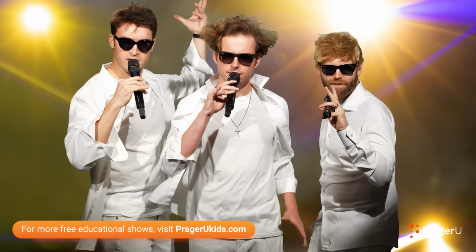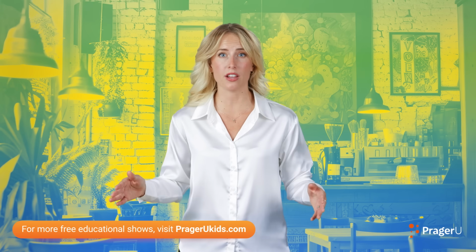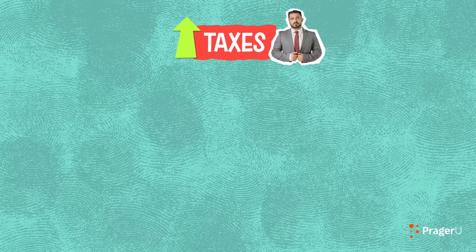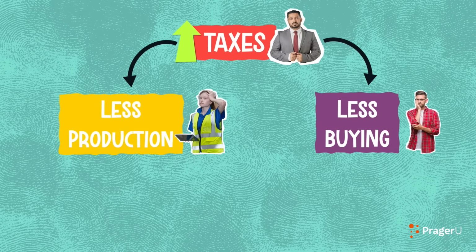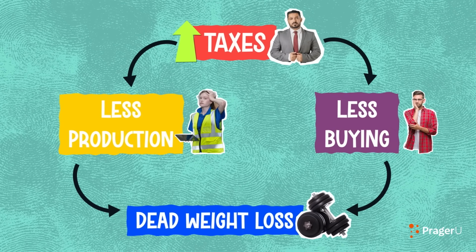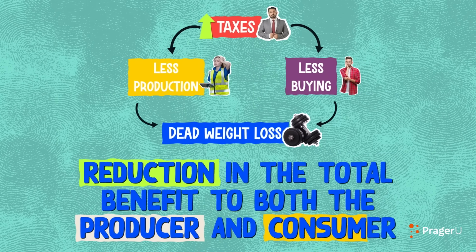That's whack. Distorting potential profit could lead to the concert not happening at all, which is a loss for everyone involved. If higher taxes lead producers to make less or consumers to buy less of something, the result is deadweight loss. This is a reduction in the total benefit to both the producer and consumer.